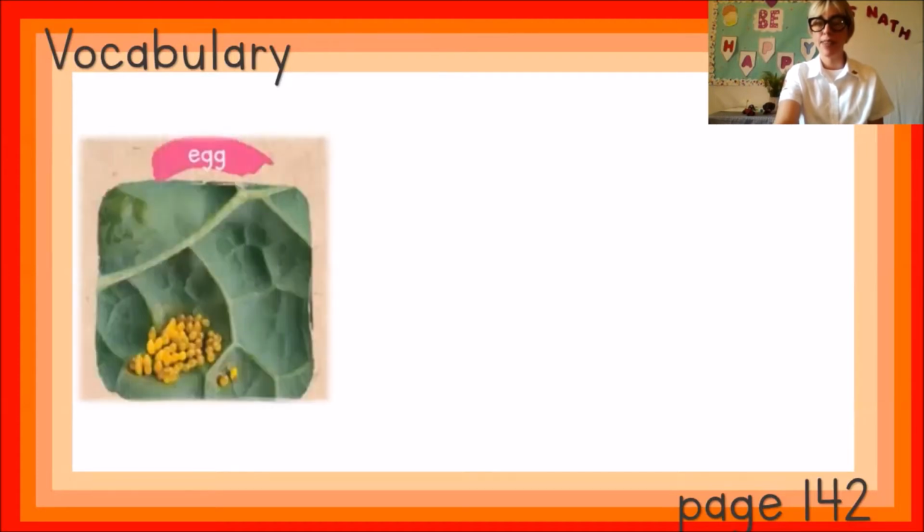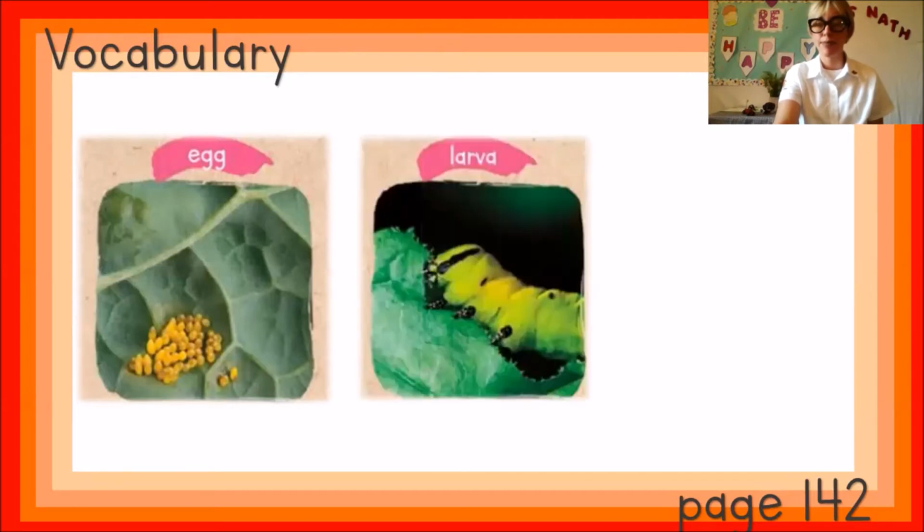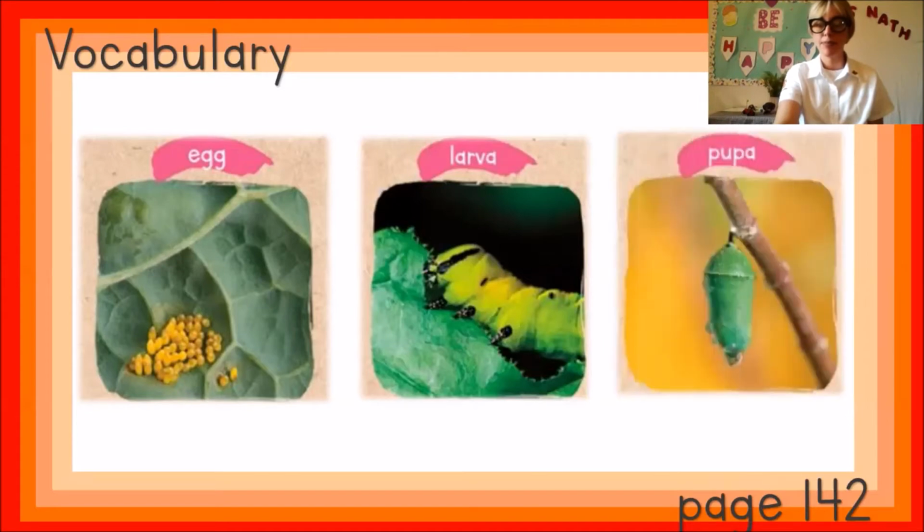Egg. A butterfly comes from an egg. Larva. The larva is eating a big green leaf. Pupa. The pupa is hanging from a branch.